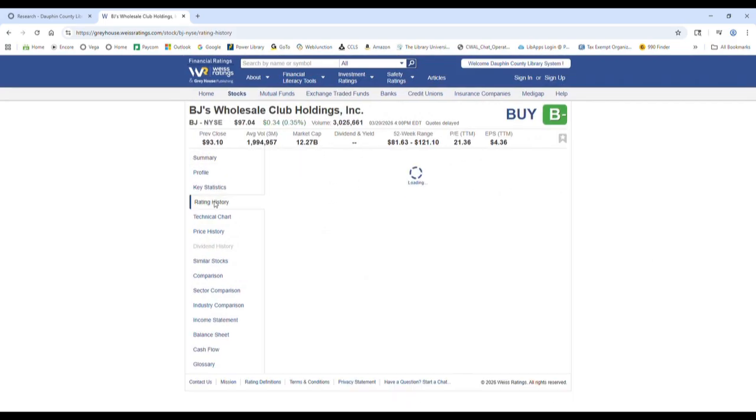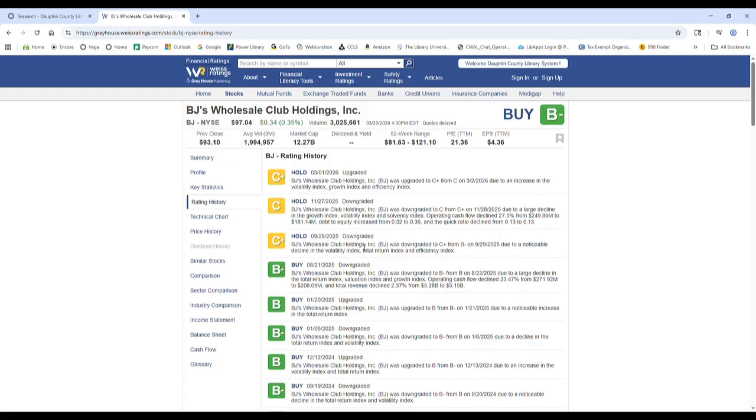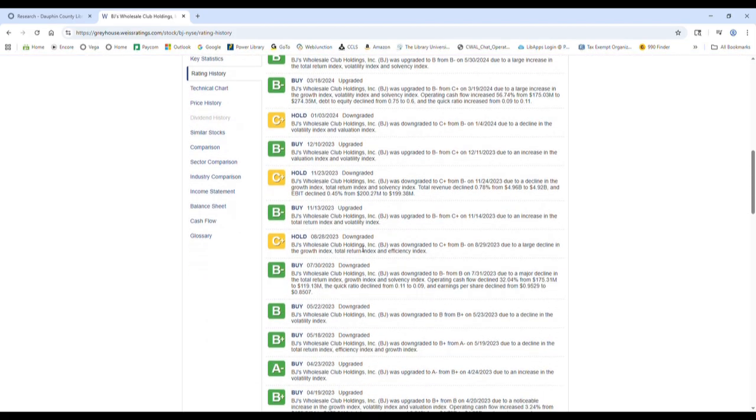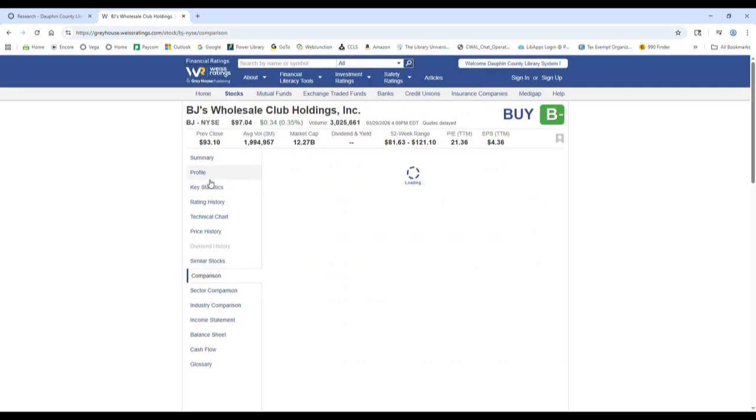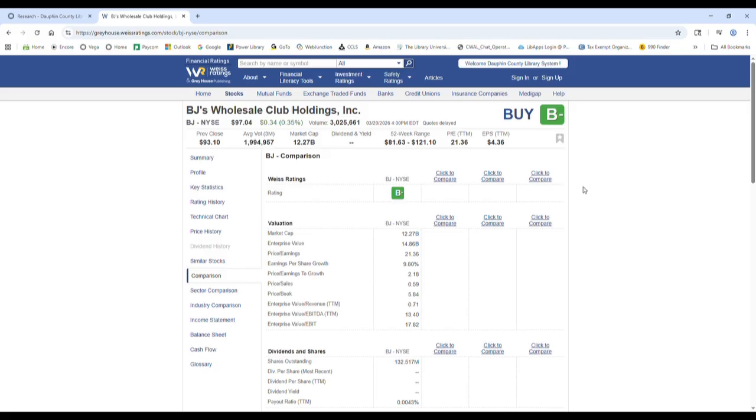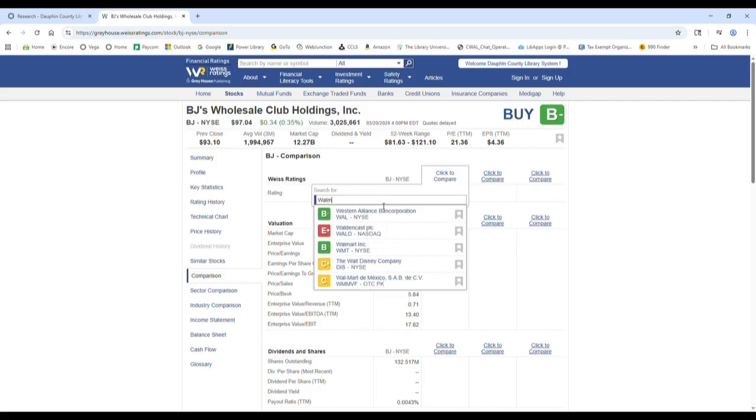You can check on the rating history, how this stock has been rated by Weiss in the past, and you can use this handy comparison tool. So say that you are potentially interested in this stock, but you want to compare it to another. You can click to compare, and then you can type in the name of another stock. So for example, Walmart.